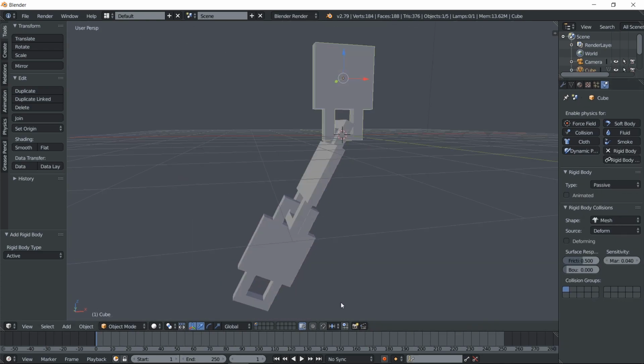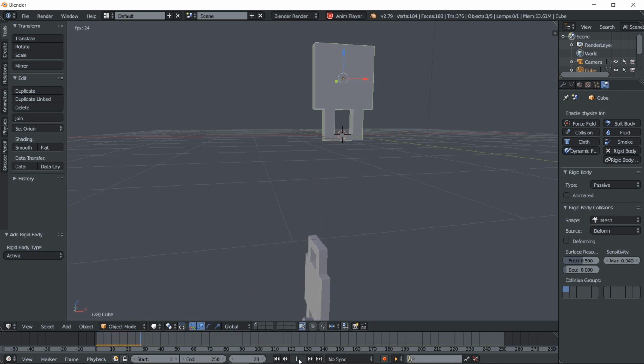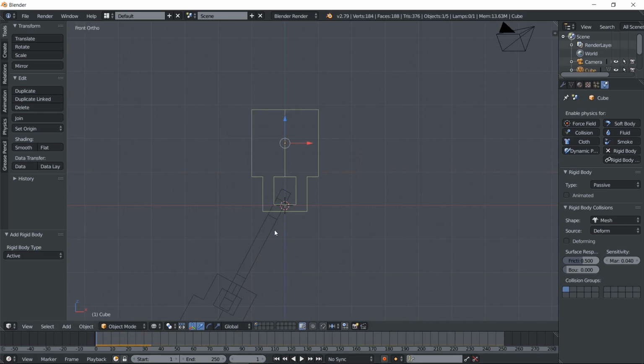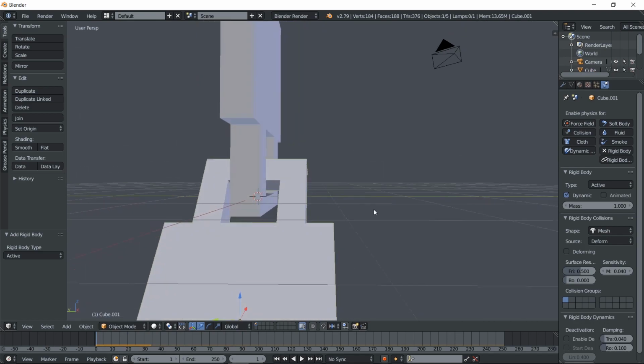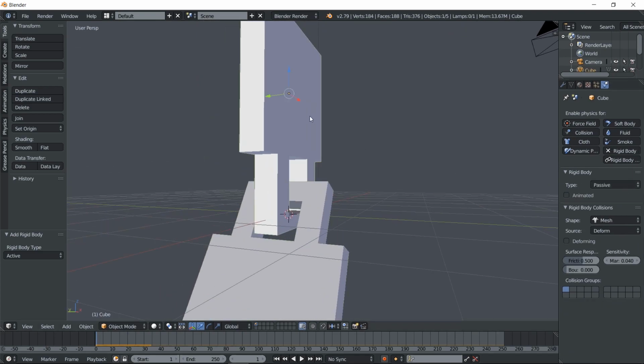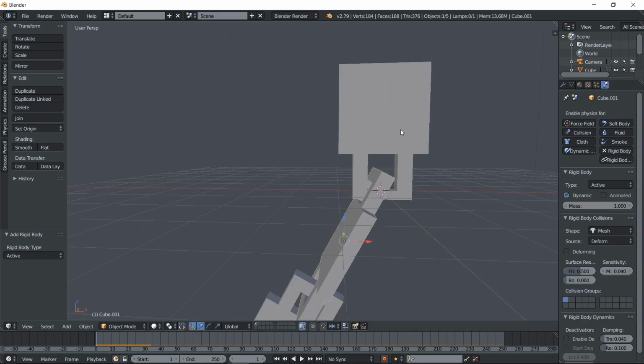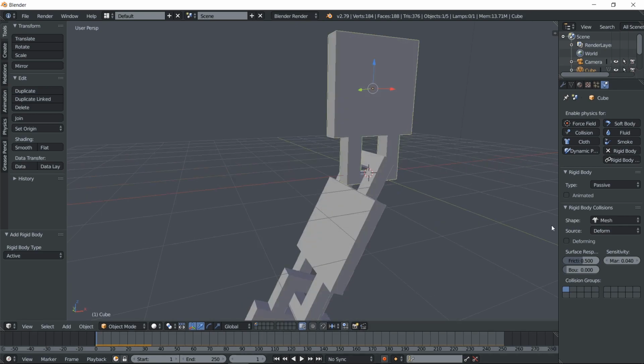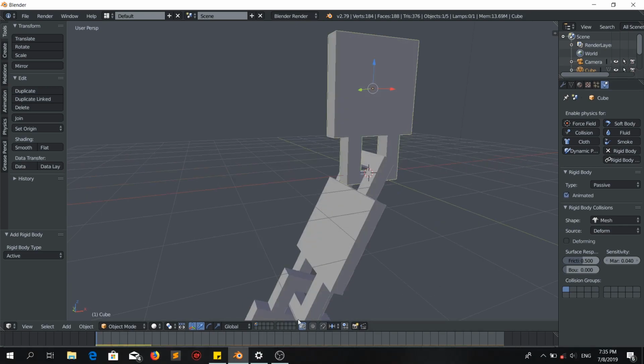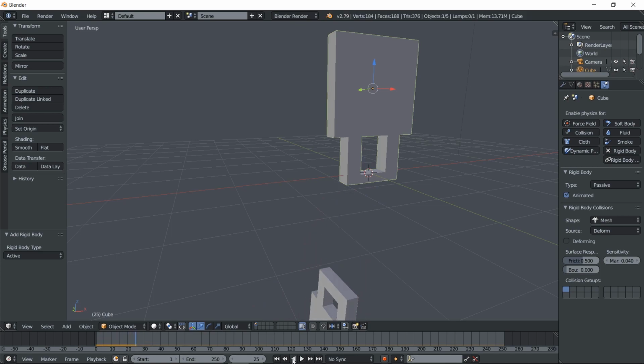Make sure to start this. Not going well, not going well. Mesh, animated. Not going well.